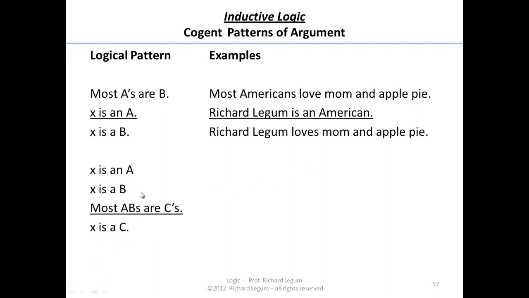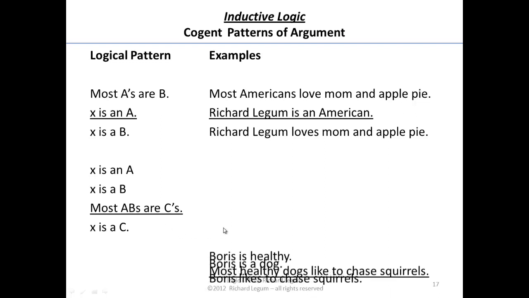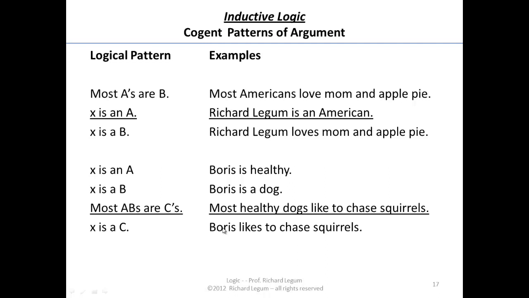And here's another form of inference that works. We kind of see it often. X is an A, X is a B. Most ABs, that is, most things that have the properties of A and B, are C's, therefore X is a C. And let's get an example of that. Boris is healthy. Boris is a dog. And most healthy dogs like to chase squirrels. Therefore, Boris likes to chase squirrels, right? If most healthy dogs do like to chase squirrels, and Boris is a healthy dog, he likes to chase squirrels.